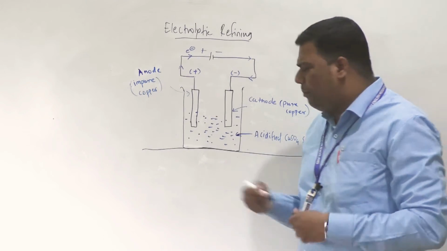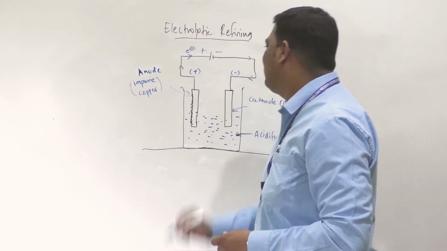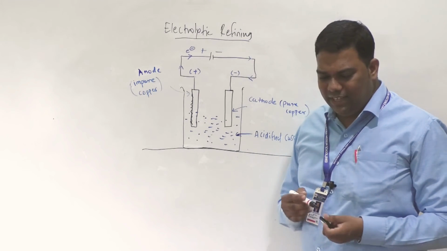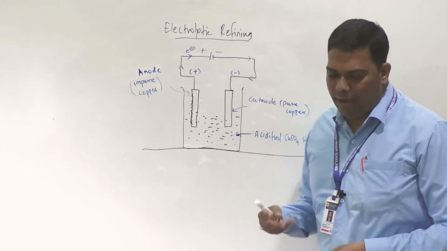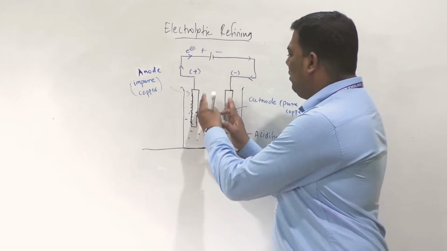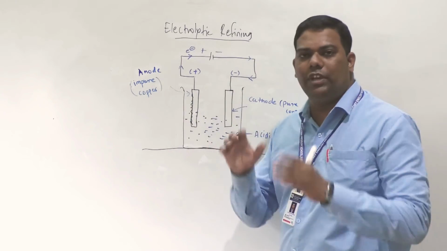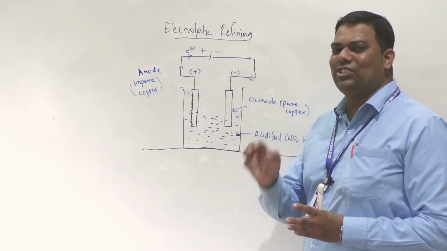Okay, so impure copper is somewhere like this. Impure copper it is. So here, after passing electricity, whatever these electrodes, or we can say whatever cathodes and anodes we keep, we have to keep them in the same metal salt solution.